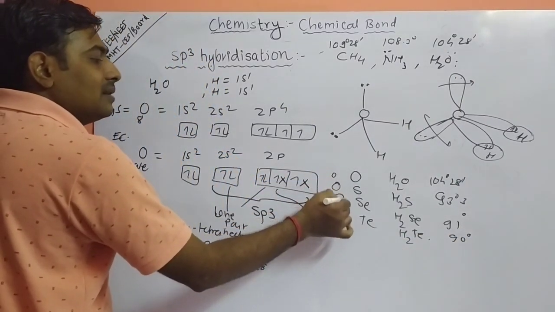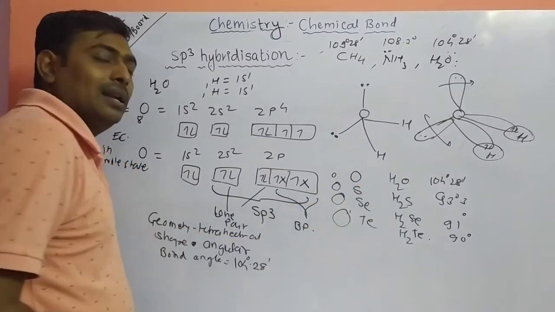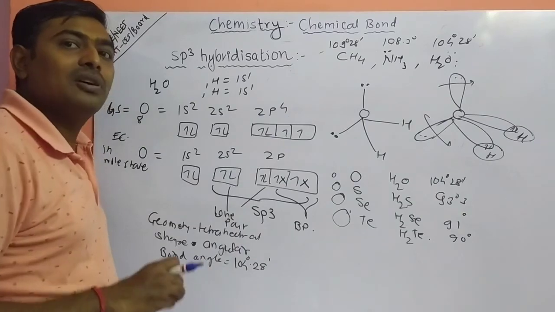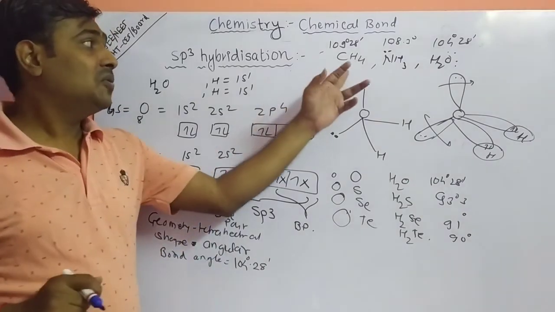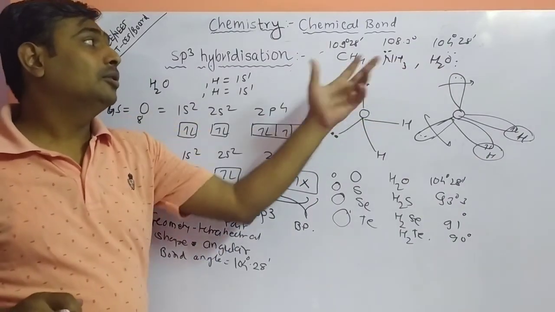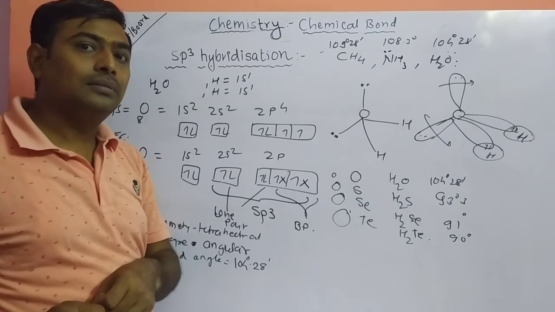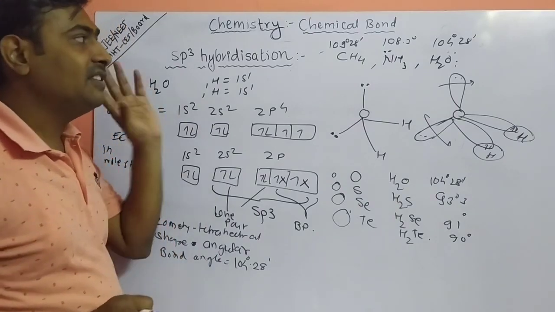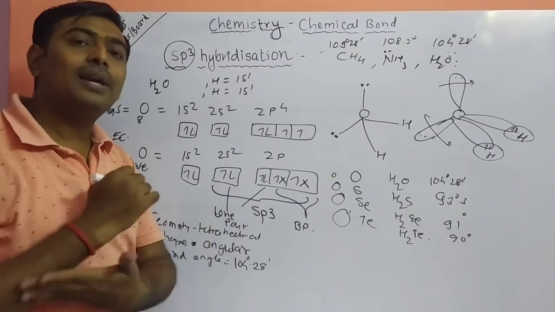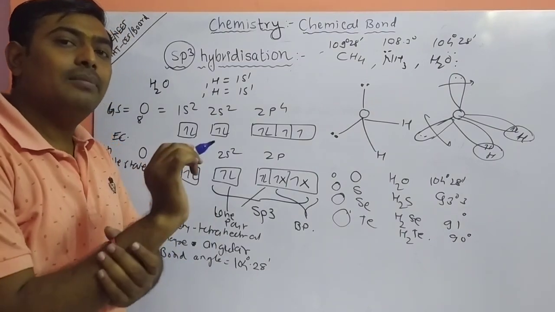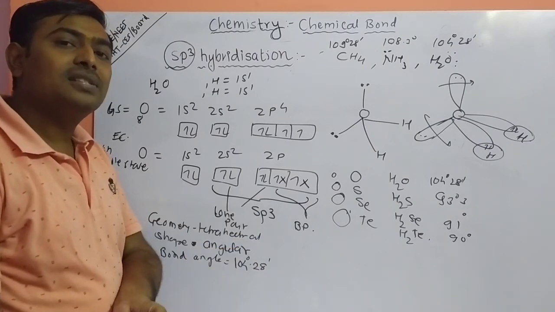So again, the bond angle decreases as the size of the atom increases from top to bottom. So size increases, and the bond angle of the central atom decreases. These are your examples of sp3 hybridization: first CH4, second ammonia, third the water molecule. As lone pairs increase, bond angle decreases. But the type is again the same, that is sp3 hybridization. One s orbital and three p orbitals are mixed and recast to form an equivalent set of hybrid orbitals, that is sp3 hybridization.